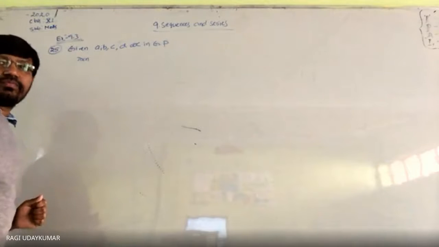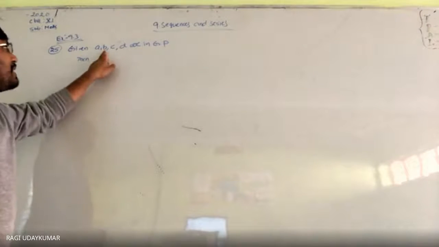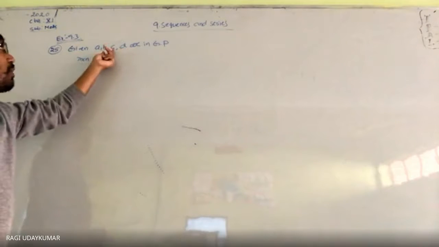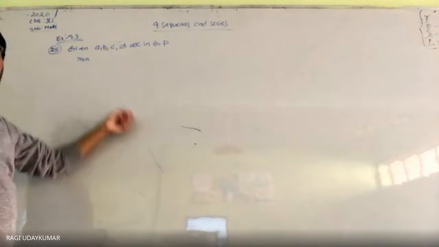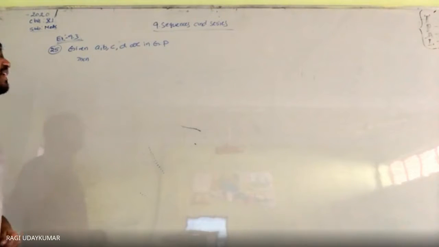समझ में आ रहा है? So when the four terms are in geometric progression, b square is equal to ac, c square is equal to bd, and the product of the middle two terms is equal to the product of the last two terms. We are going to get it. How do we get that one?